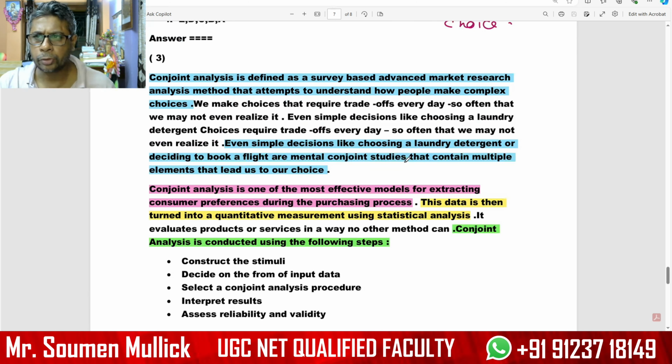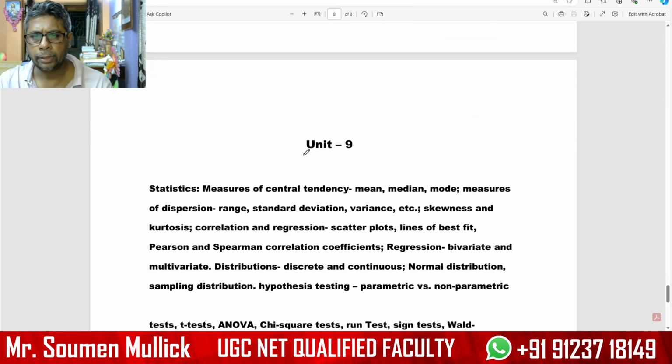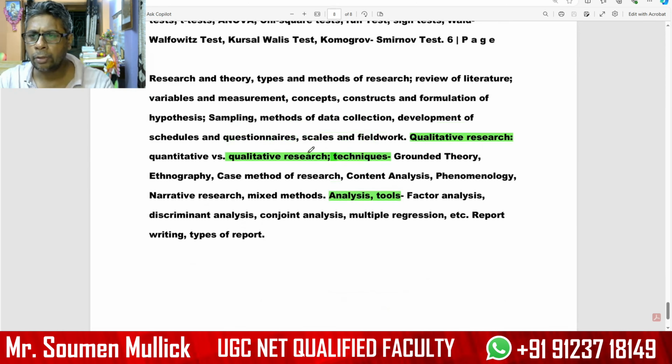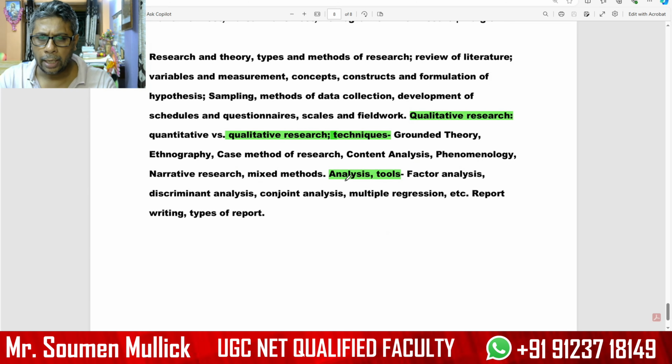Very interesting question. Our next topic is unit 9 of the syllabus. You will get the qualitative research and quantitative research and analysis tools. Under the analysis tools section: factor analysis, discriminant analysis, conjoint analysis, multiple regression. And the qualitative techniques: grounded theory, content analysis, case method research, mixed method.